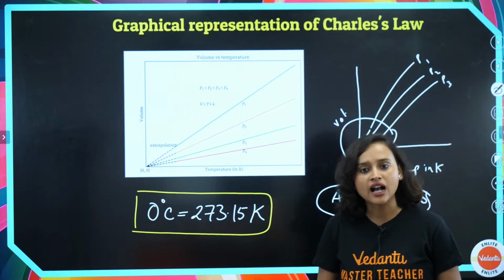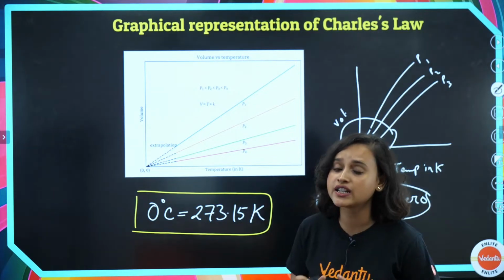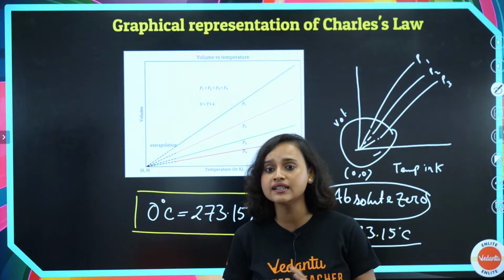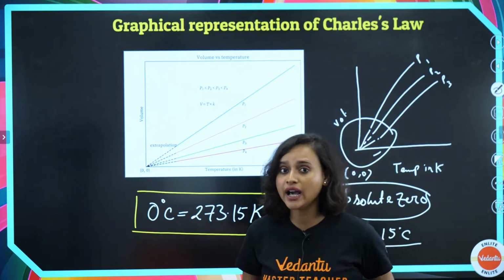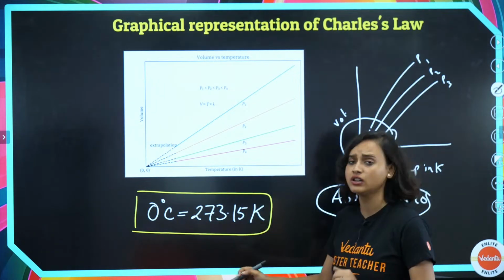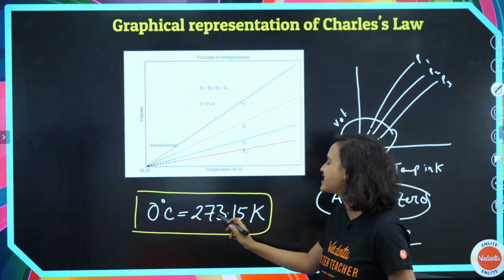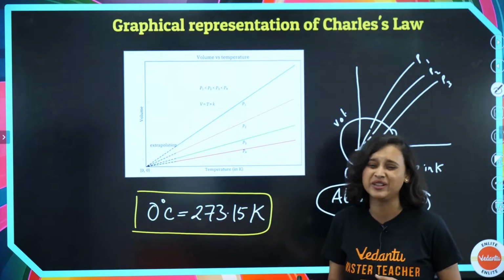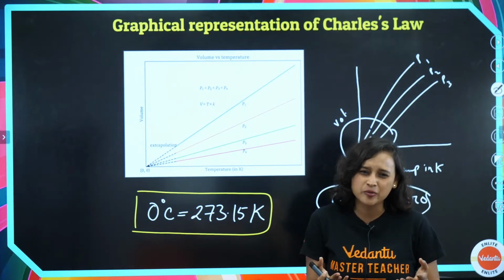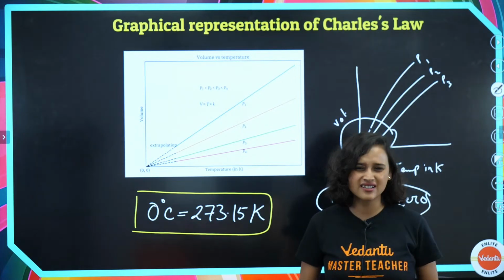So is Charles' law clear? The graphical representation of Charles' law, is this clear, guys? By the way, also if you want to make your calculation even easier, what you can do is instead of taking 273.15, I mean, come on. Do we want our life to be harder? Not at all.